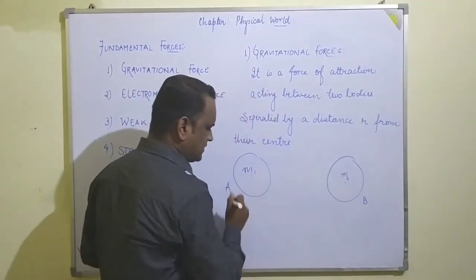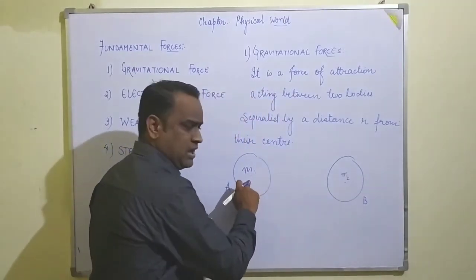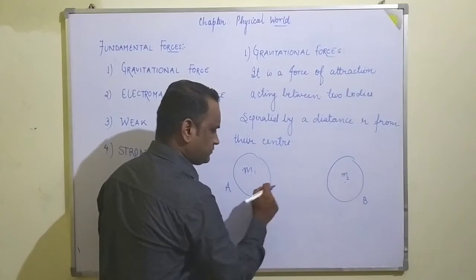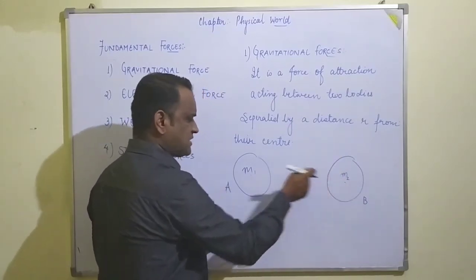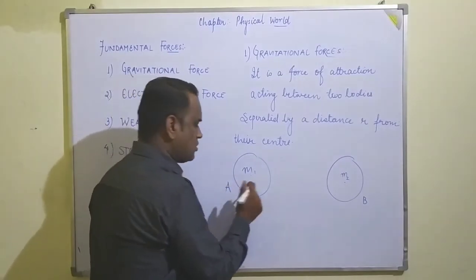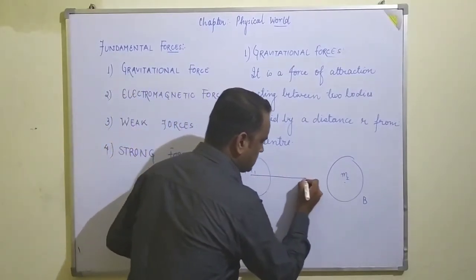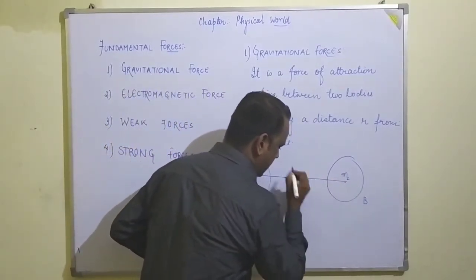So these are their centers, and the distance between the two centers is given by r.